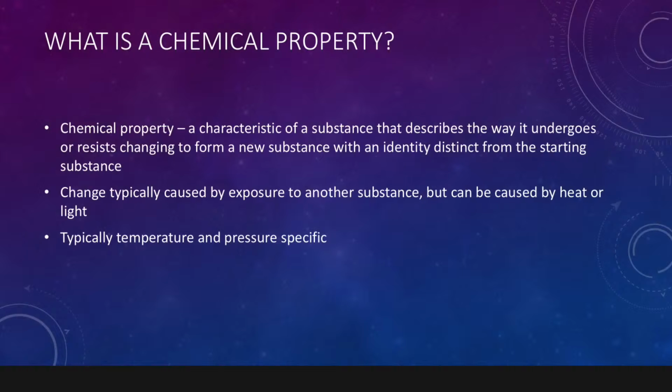So then, what is a chemical property? A chemical property is a characteristic of a substance that describes the way it undergoes or resists changing to form a new substance altogether. Usually this change occurs from interaction with another substance, but can also result from exposure to heat or light. Chemical properties will typically be specific to a particular temperature and pressure as well.